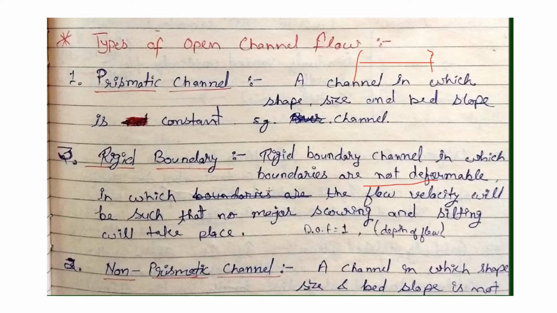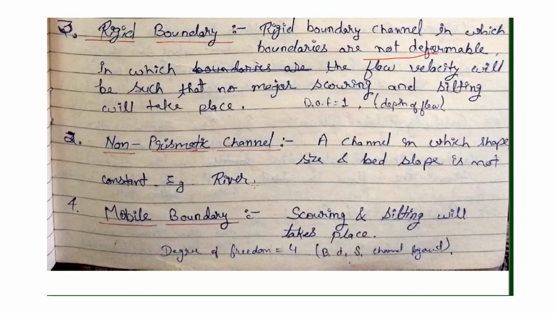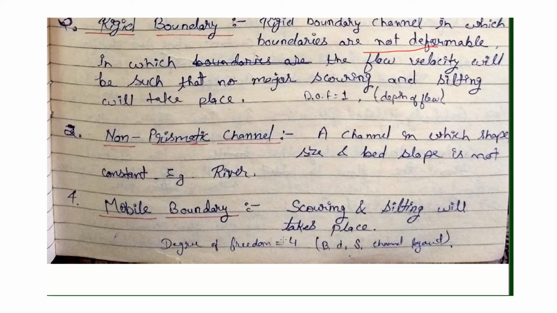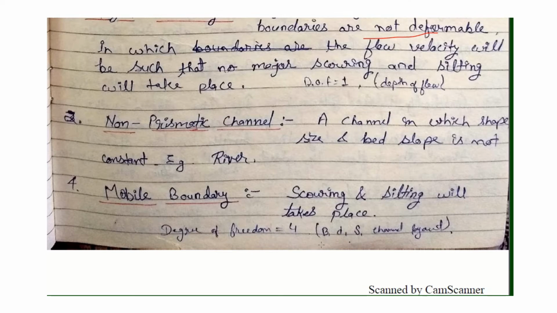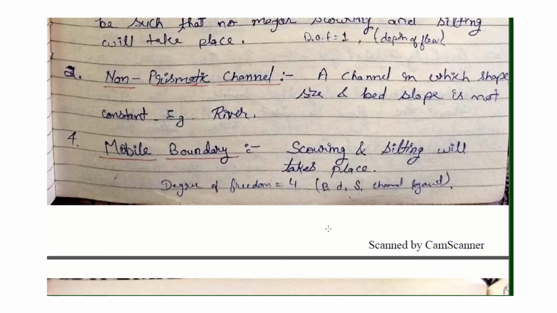In a mobile channel, the boundaries are deformed with a continuous process of erosion and deposition due to flow. There is a non-prismatic mobile boundary. Here the degree of freedom is 4: depth of flow, slope, channel layout, and width change.